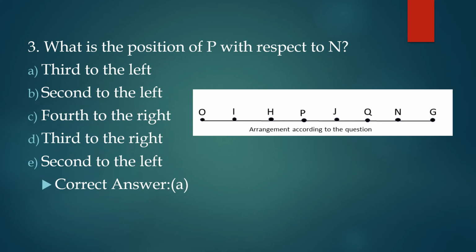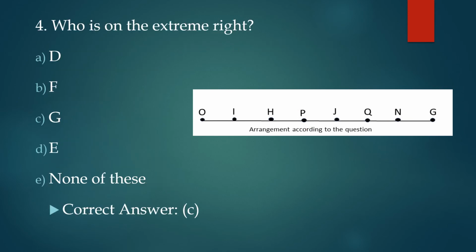What is the position of P with respect to N? So if you look at this, this is P and this is N. So where is P with respect to N? This is going to be the left side. And if you go this way, this is going to be the right side. So it is 3 positions from the left. So the correct answer will be third to the left. That is option A. So the correct answer here is option A.